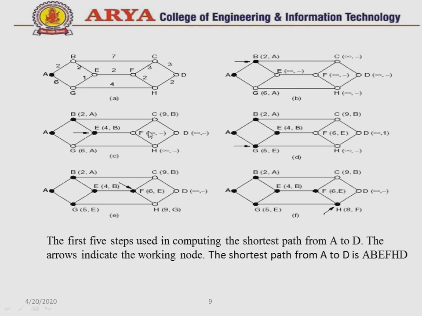After calculating the shortest path, these parameters become permanent. And here are the 5 steps used in computing the shortest path from A to D, where the arrow indicates the working node. The shortest path from A to D is A, B, E, F, H, D, which we calculated with the Dijkstra algorithm.